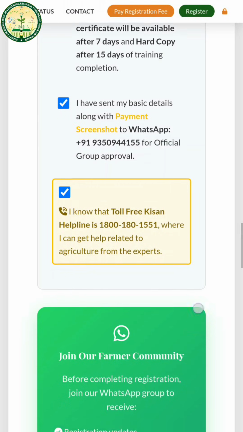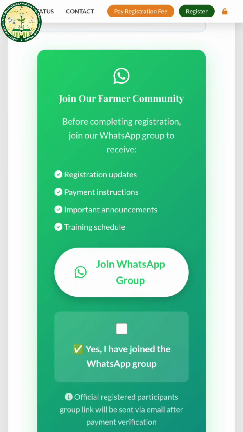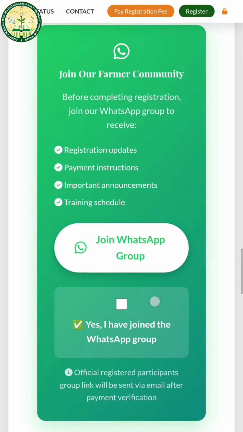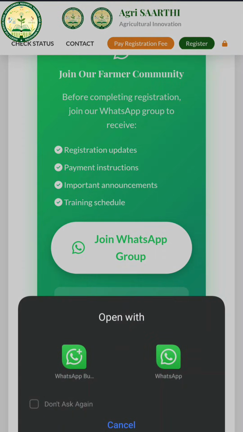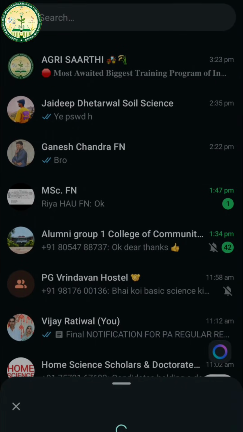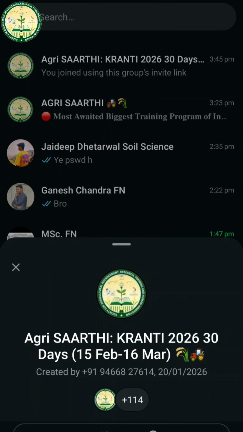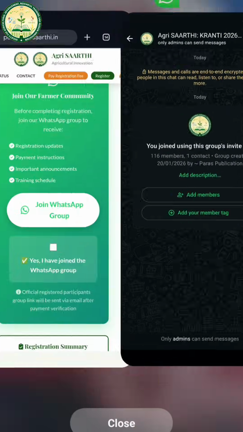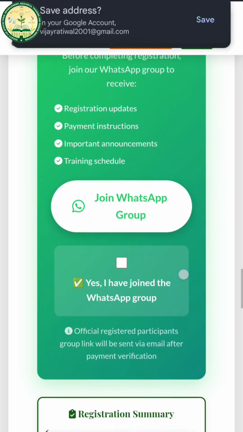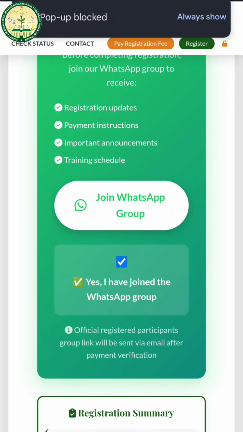Next, there is a WhatsApp group you have to join for the important information. So I will click on this join WhatsApp group. It will redirect to your WhatsApp, and you have to join this group. Okay, this will be the group for the information. And next, once you join this group, you have to click yes, I have joined the WhatsApp group.